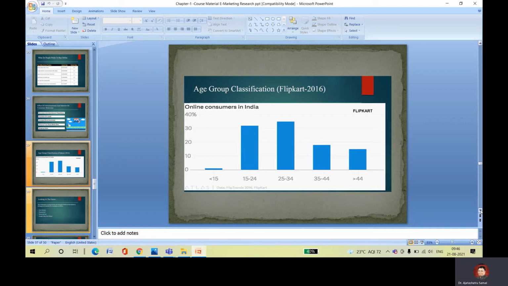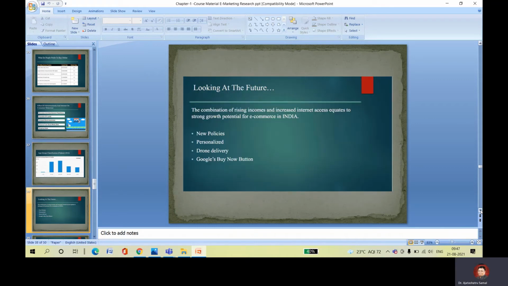This is the age group classification of Flipkart. You can see here that the 21 to 34 group is the highest and the 15 group is the lowest. Look at the future: the combination of rising income and increased internet access equates to strong growth potential for e-commerce in India.